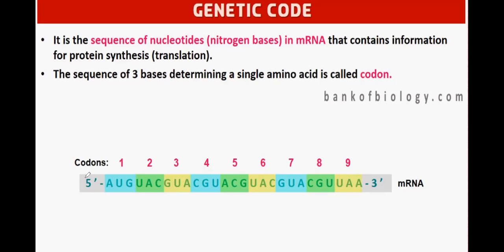At the 5' end, there is a start codon. AUG is known as the start codon. And at the 3' end, there is a stop codon, which is called UAA.